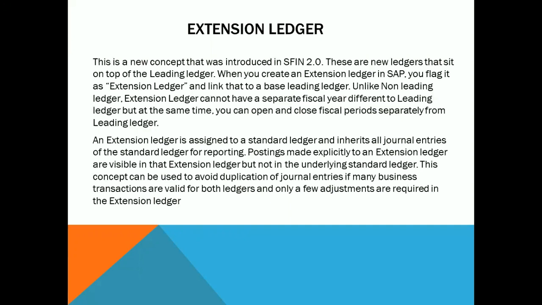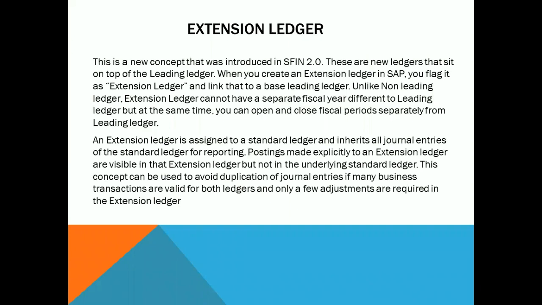Now when these transactions are getting inherited to the extension ledger, you can play like anything. Not in the base ledger, you can play like anything in the extension ledger. It is just like a rough book. If you want to make any kind of adjustments for any reporting purpose or decision-making purpose, you can do those adjustments in the extension ledger.